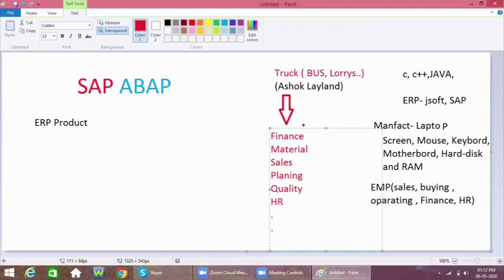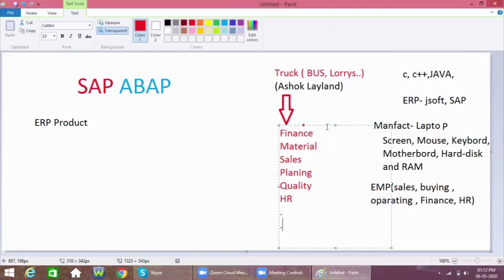The finance department will take care of all the finance details. While selling the particular product, the buses, after selling the number of buses, the company gets some amount from their vendors.